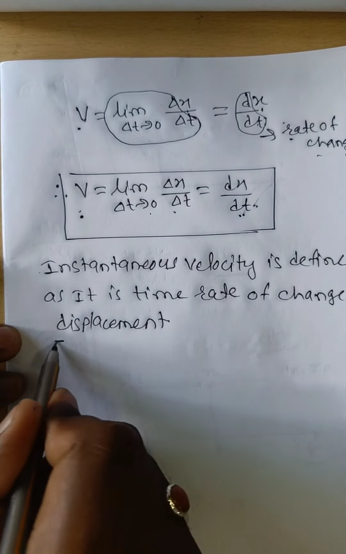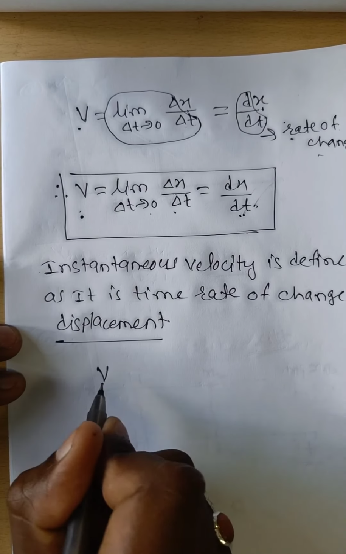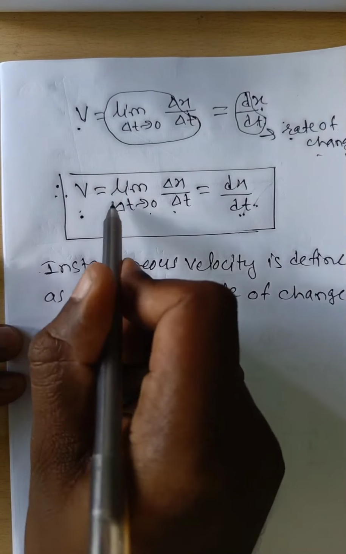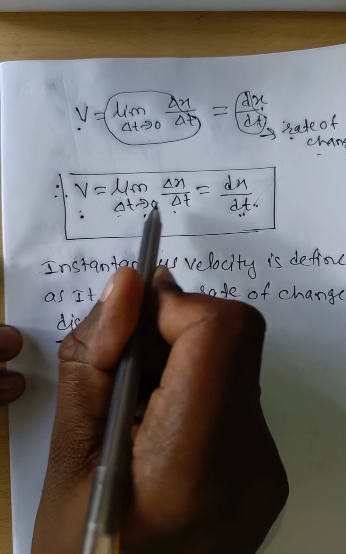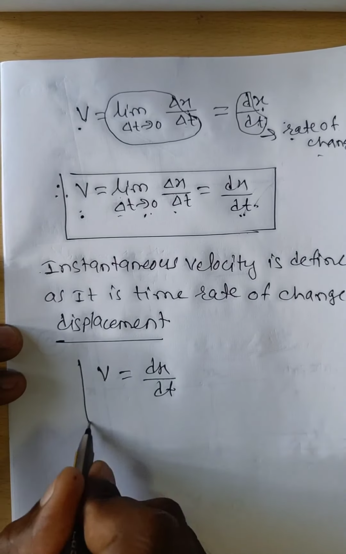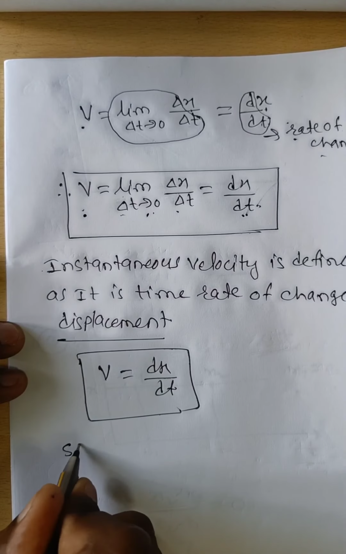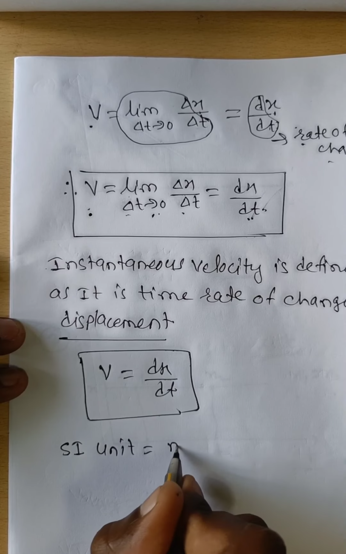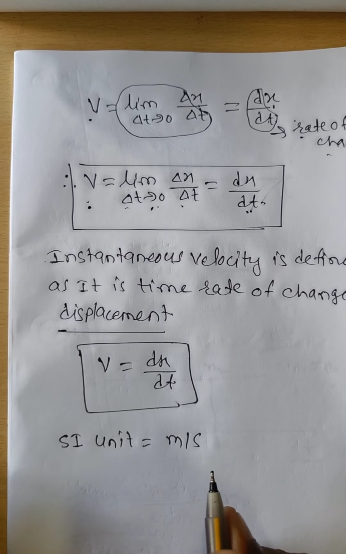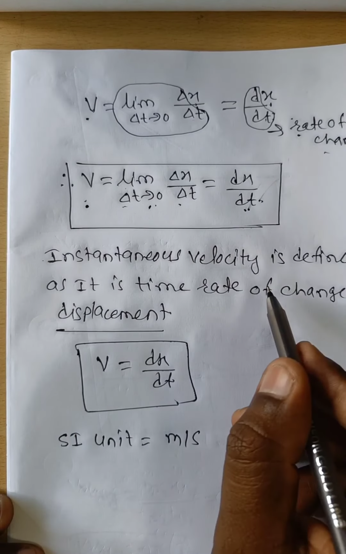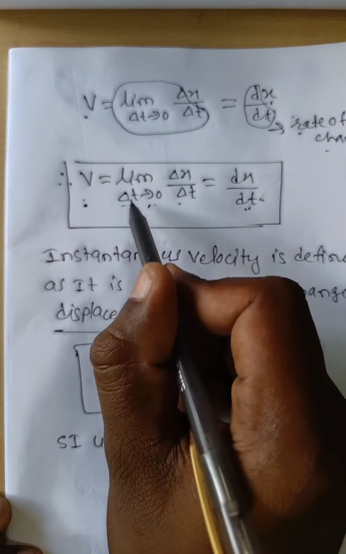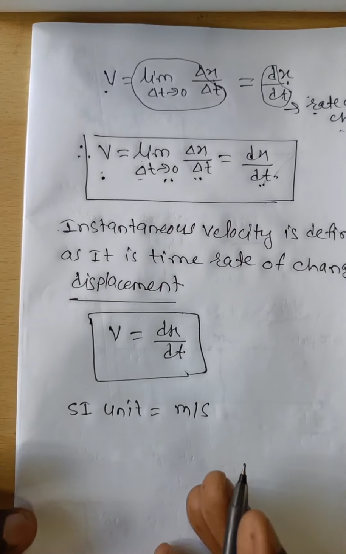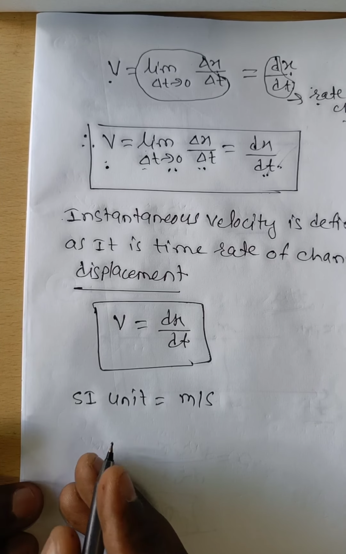That is, instantaneous velocity is equal to dx by dt, which is also limit delta t tends to 0 of delta x by delta t. Its SI unit is meter per second. Now, instantaneous speed.